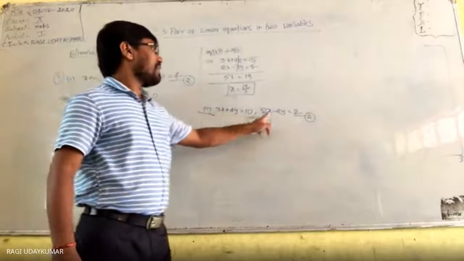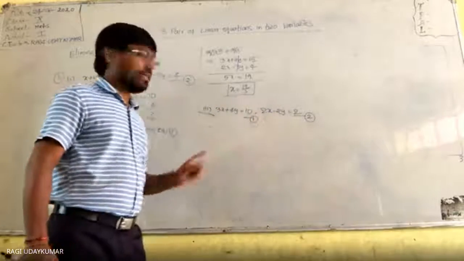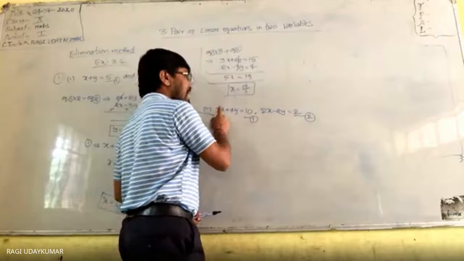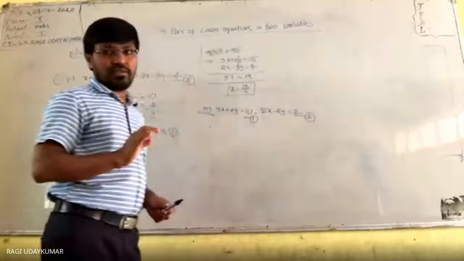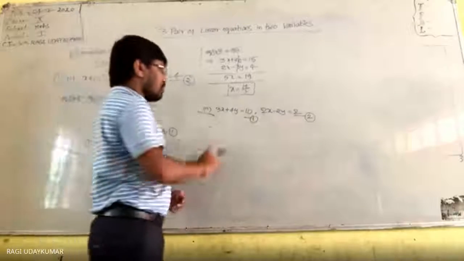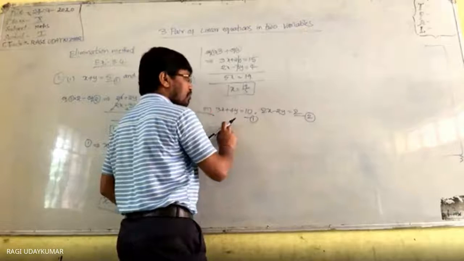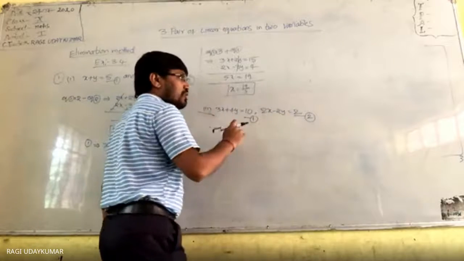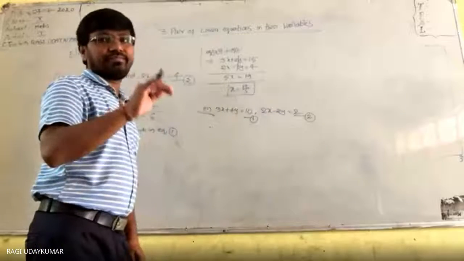x का कोएफिशिएंट दोनों सेम करना है. इधर 3 है, इधर 2 है. So सर, we have to make first equation को 2 से मल्टीप्लाई करेंगे. अपोजिट में फर्स्ट इक्वेशन 2 से मल्टीप्लाई करो, सेकंड इक्वेशन को वो नंबर मल्टीप्लाई करो. Otherwise here the situation is like that only. Okay, so this equation you should multiply by the 2, this equation you should multiply by the 3 because here 3 is there. Suppose if I want to eliminate y